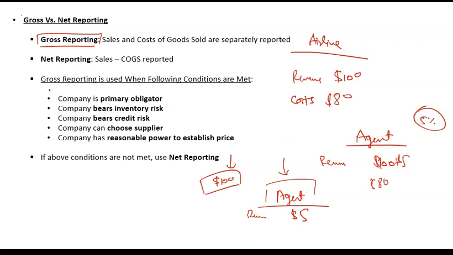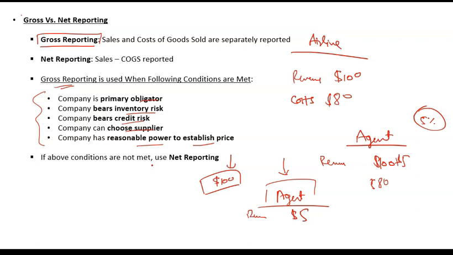When can gross reporting be used? For a company to use gross reporting, the company should have the primary obligation to meet that service or to meet the demand for that good. The company should bear the inventory risk, should bear credit risk, should choose the supplier, and should have reasonable power to establish price. If these conditions are met, then gross reporting is used. But if these conditions are not met, then gross reporting will not be used.